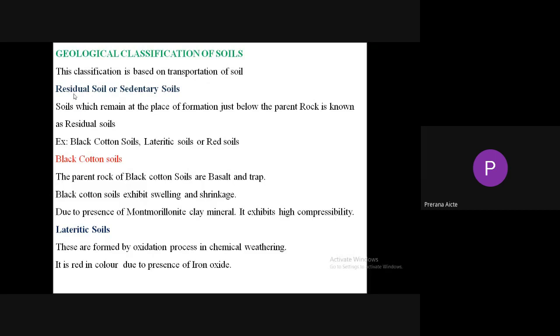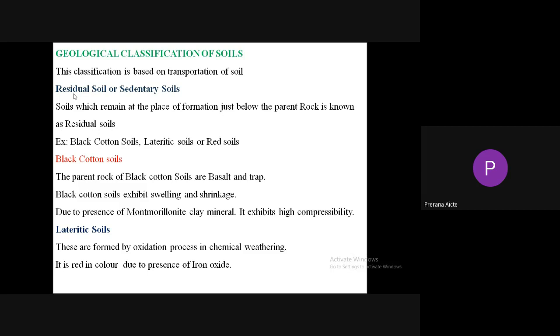The soils which remain at the place of formation, just below the parent rock, are known as residual soils. That is, at the bottom of the parent rock, soil is formed and it remains at the place of formation. It is not transported. Just near the parent rock, it is deposited. Such types of soils are known as residual soils.